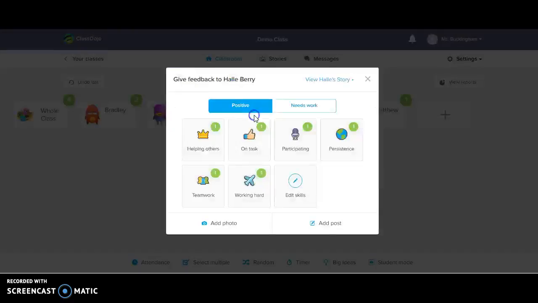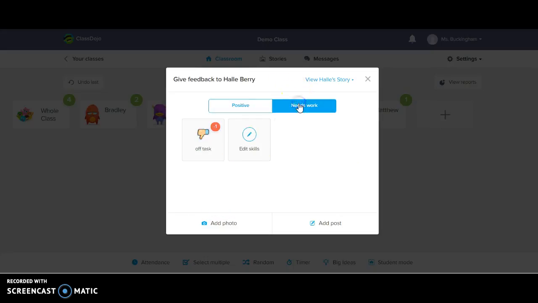So if they were wanting to, a teacher can click on a student, and they can reward them or give them good feedback by saying they helped others, they were on task, participating, they were persistent, they worked hard, or they used teamwork. Or they can have negative feedback where they need work, and it could be something as simple as off task, or they can add to it.